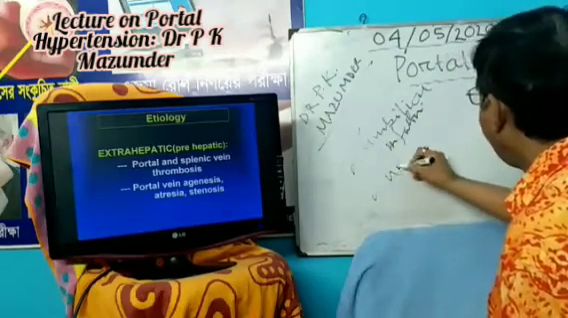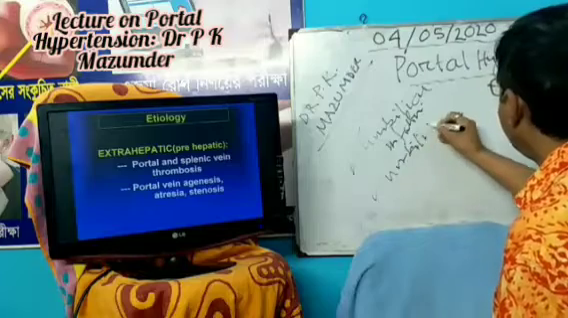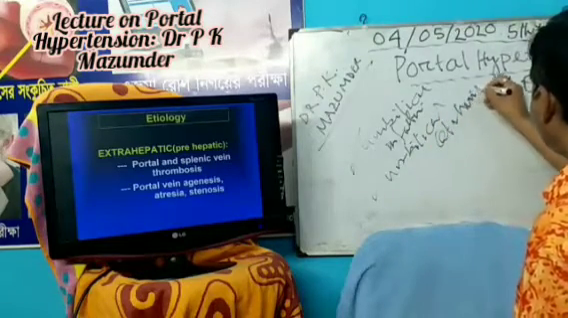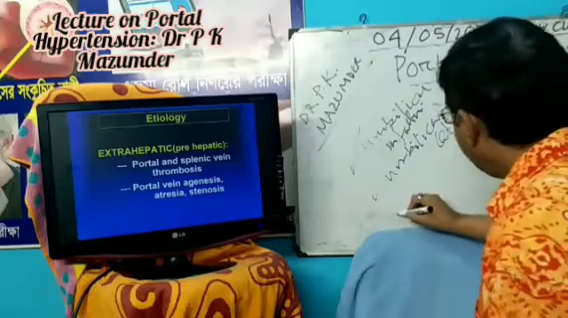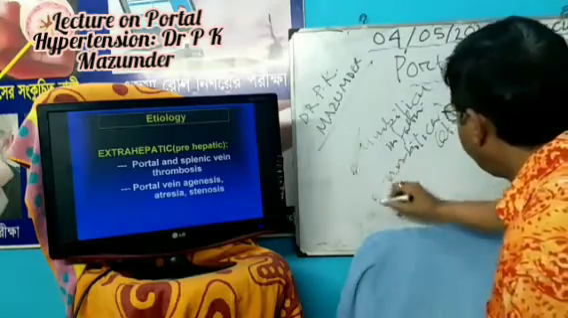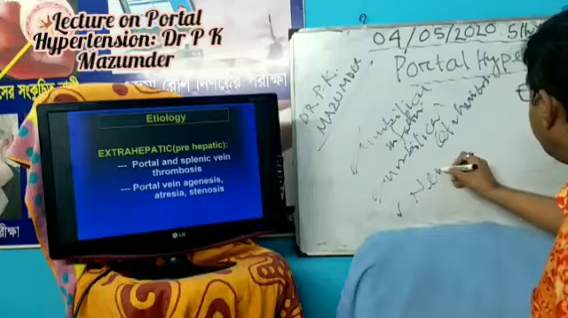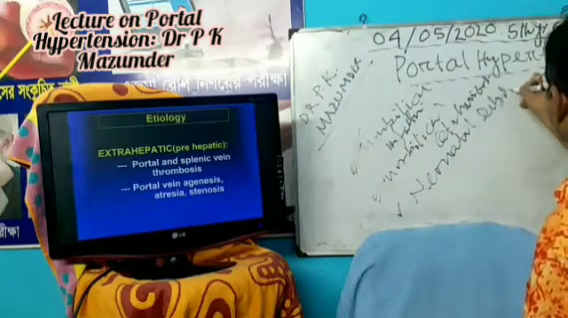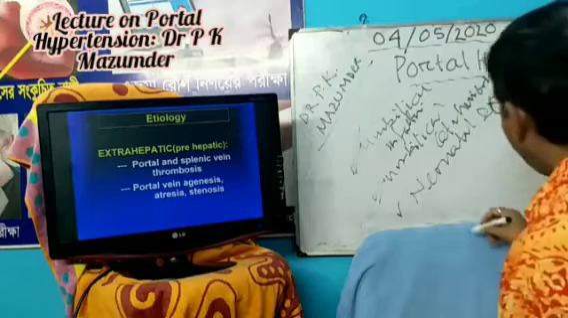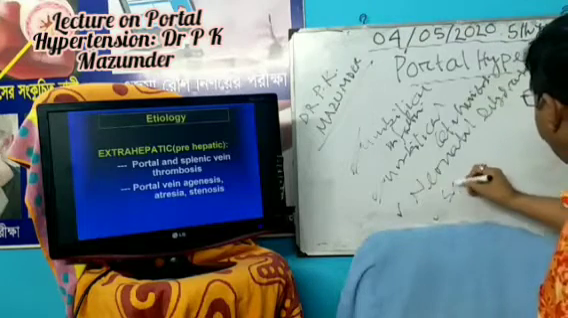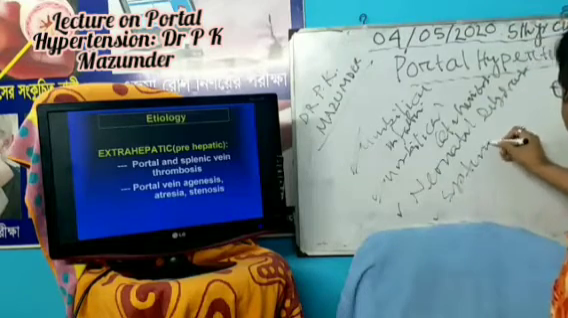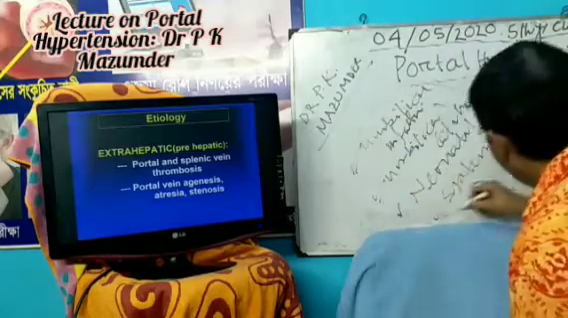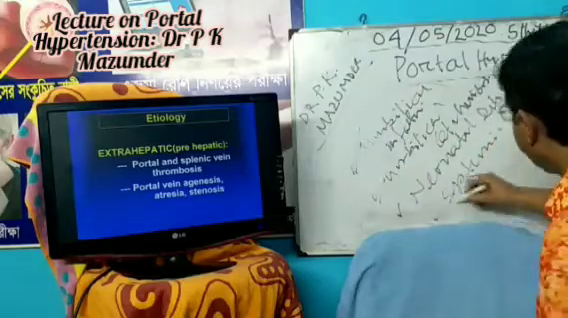Number two, umbilical catheterization. Number three, neonatal dehydration. Number four, any systemic infection in the neonatal period. These are the neonatal causes of portal vein thrombosis. Very important.